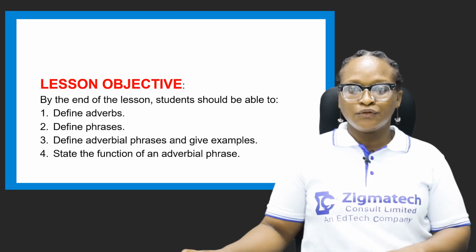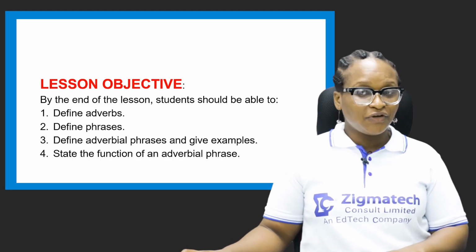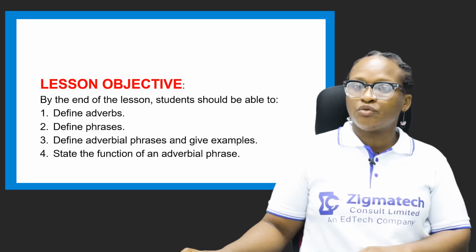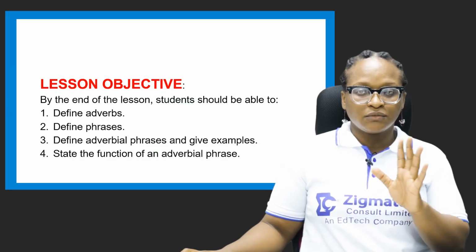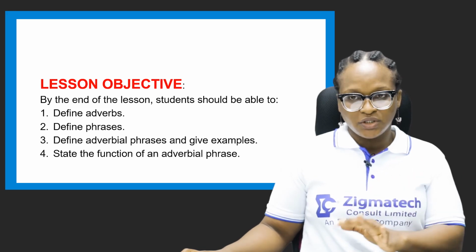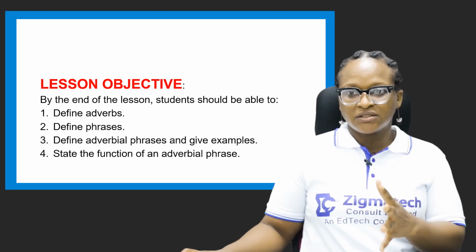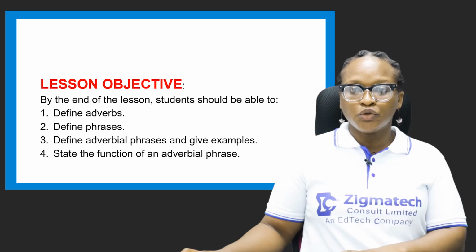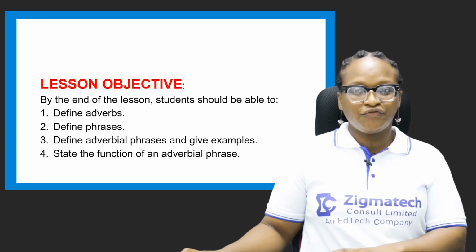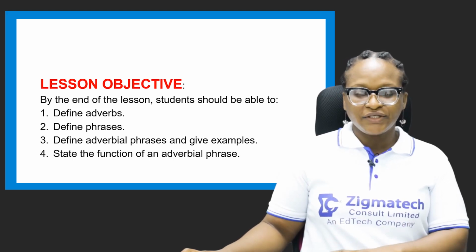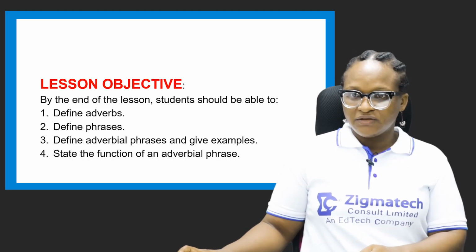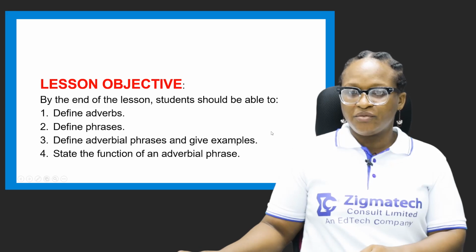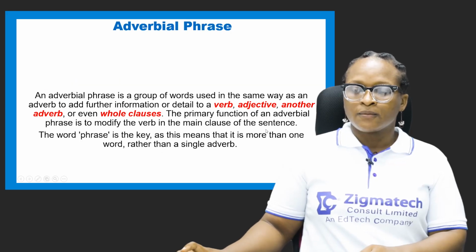Now we want to look at the definition of adverbs, very important. We can't jump into adverbial phrases without looking at the different keywords that create the topic. So we look at definition of adverbs, definition of phrases, adverbial phrases, and give examples. Then we'll state the function of an adverbial phrase.